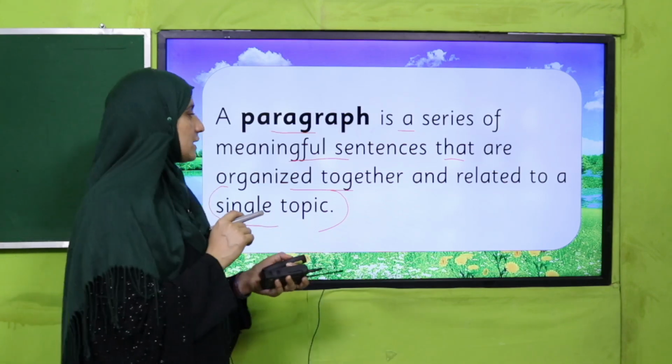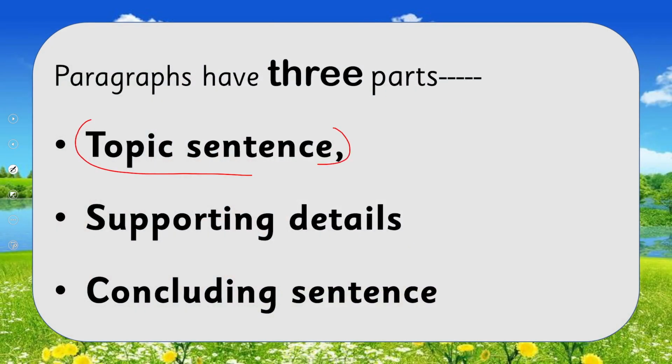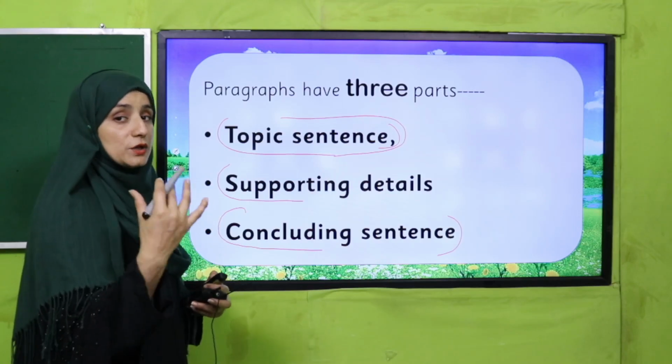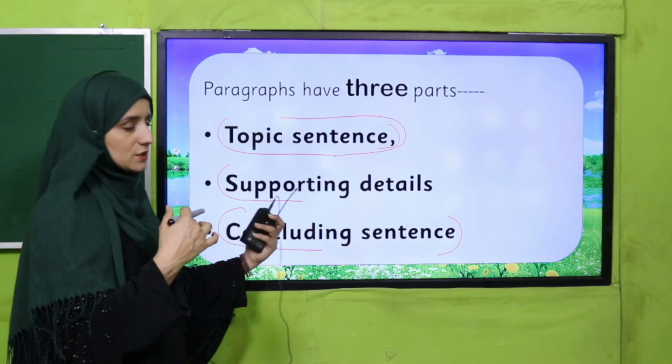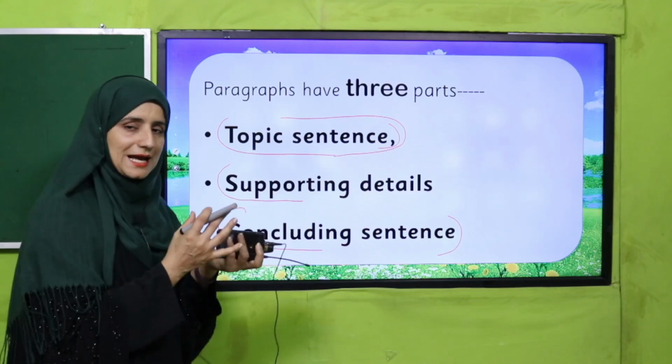Got it? How can we say? I am going to give you 3 parts. They are topic sentence, supporting details, and concluding sentence. The topic sentence is always the first line of the paragraph, about which we are talking. Supporting sentences support with the details, and concluding means it closes the last part of the paragraph.